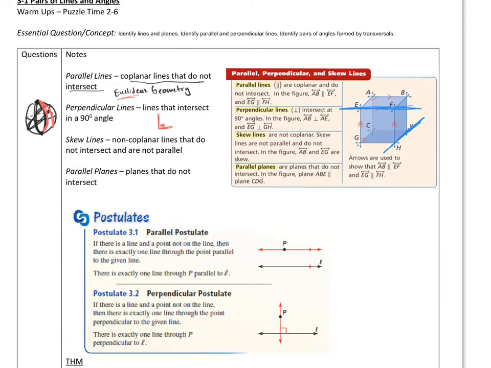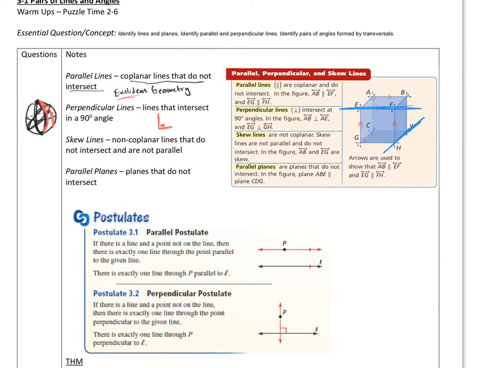So those are skew. And then parallel planes are planes that don't intersect. So planes that are parallel to each other. This top part right here, ABFE, and the bottom one down here, these will be parallel planes, just like the sides. This side over here, that side, and the front and the back.